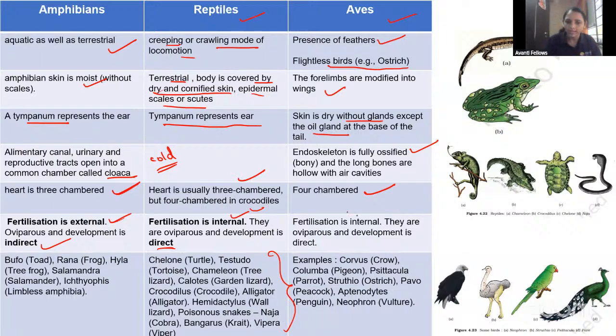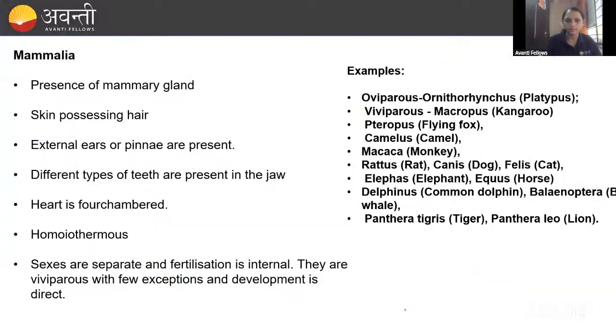Okay, fertilization is internal here. They are oviparous, egg laying, and the development is direct here. For examples you can see Corvus, which is the crow, pigeon, and parrot. These all are the examples, guys. Okay, remember, go through that. Then coming to the last one, that is the mammalia.